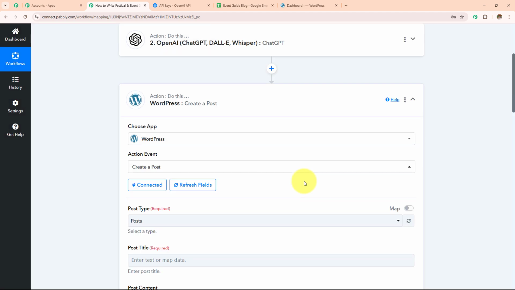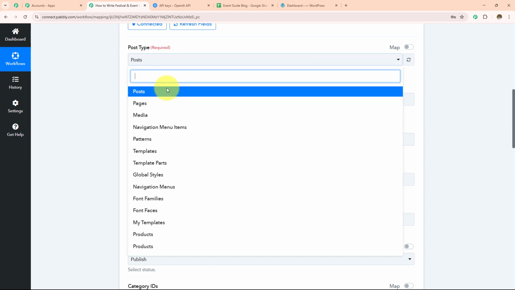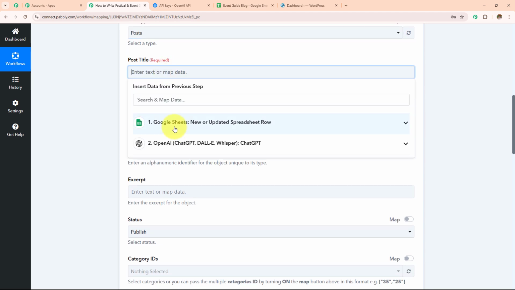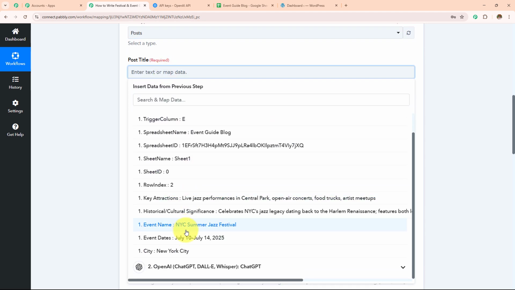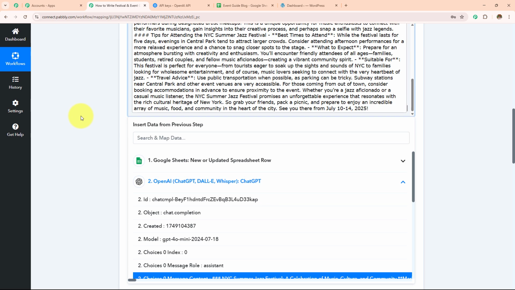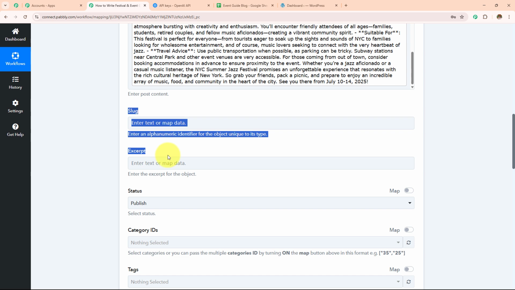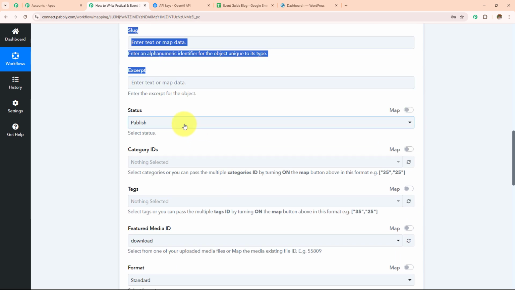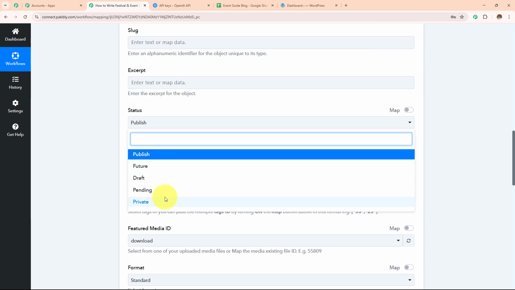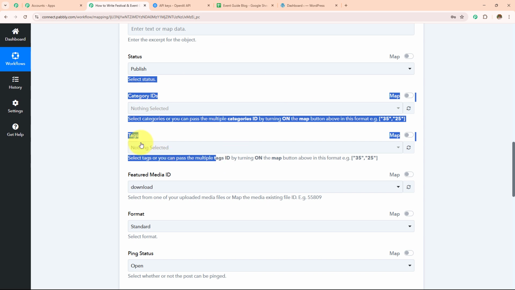So here WordPress is connected, and now I have to enter all these details. First, I'm going to select my post type as posts, and then the title. I'm going to enter the title as event name, and then I'm going to enter the post content which I received from my OpenAI response. This is the post content. Now these fields are not required ones, so I'm going to skip this. The status remains published. If you want to select any other status, you can select from this drop down. In the category and tag ID, I'm not going to enter anything.